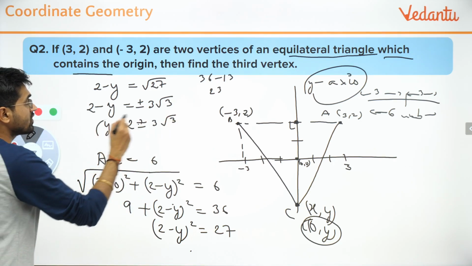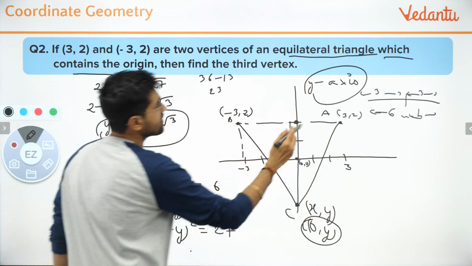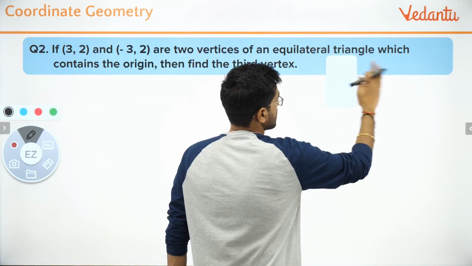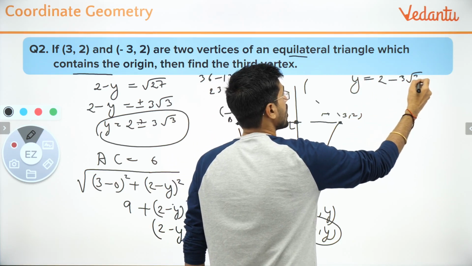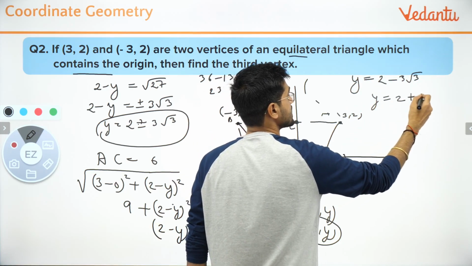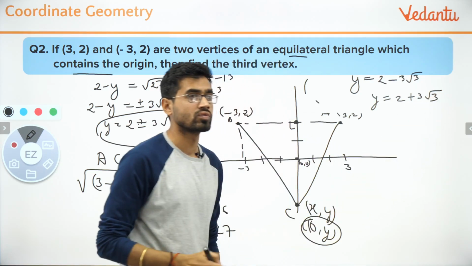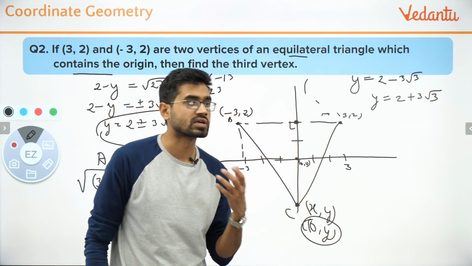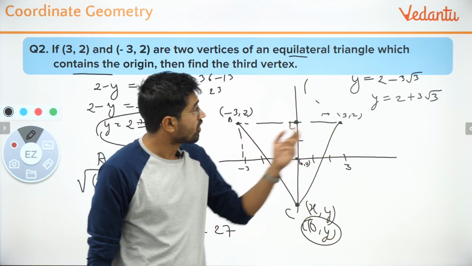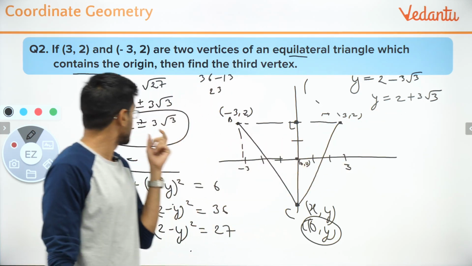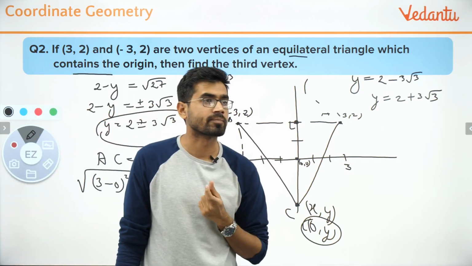So can you tell me which point should I take? Should I write the final answer as 2 minus 3 root 3 or should I write the final answer as 2 plus 3 root 3? Here I want to see how you judge this. I'm still waiting. What should it be? 2 plus 3 root 3 or 2 minus 3 root 3?